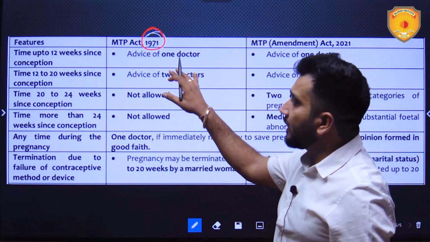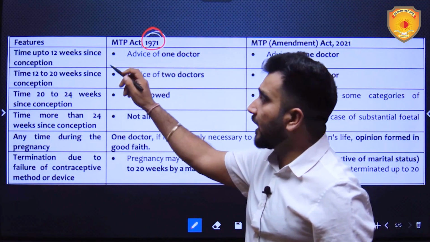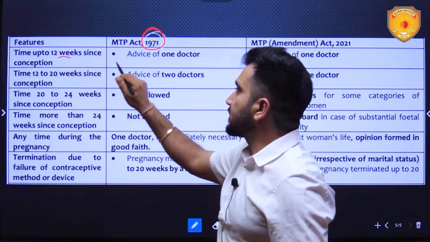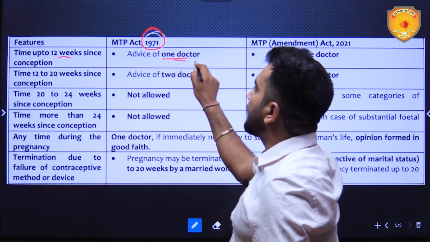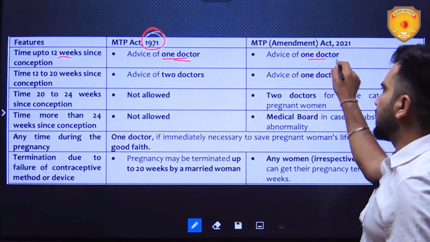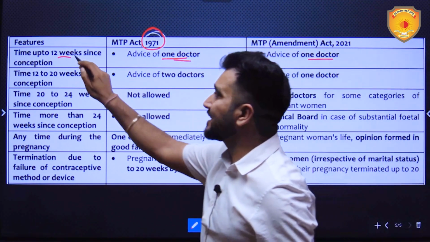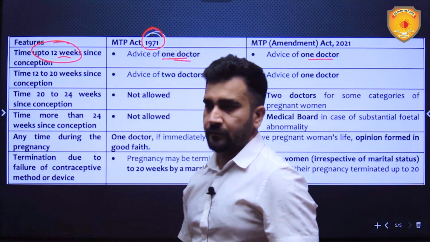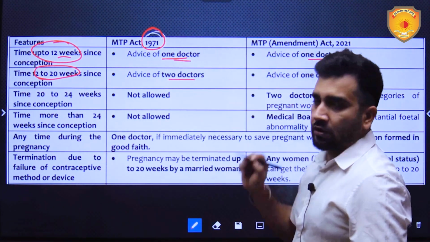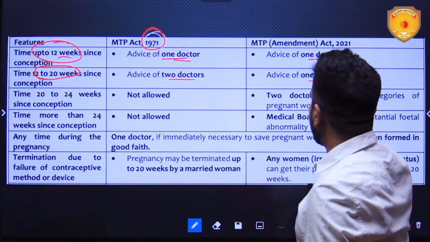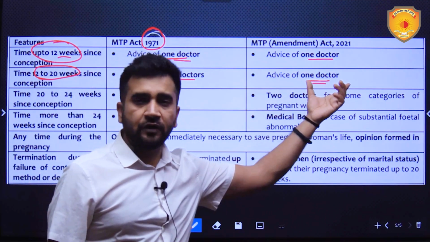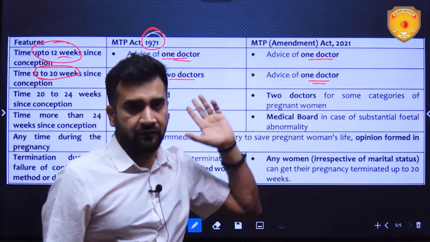Now in 1971, if any female had to get her pregnancy terminated up to 12 weeks since conception, she could terminate with the advice of one doctor. The same is here: with the advice of one doctor, you can terminate. The key is up to 12 weeks. Then for 12 to 20 weeks, advice of two doctors was needed. Here, the advice of one doctor is only needed. With the advice of one doctor, you can go for termination of the pregnancy in this Amendment Act of 2021.